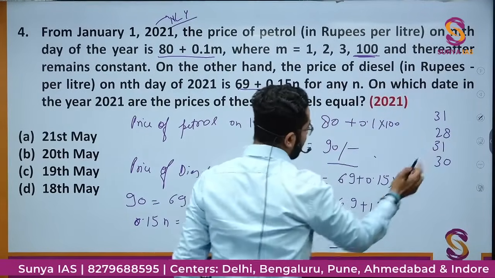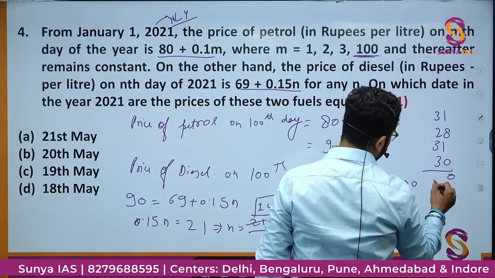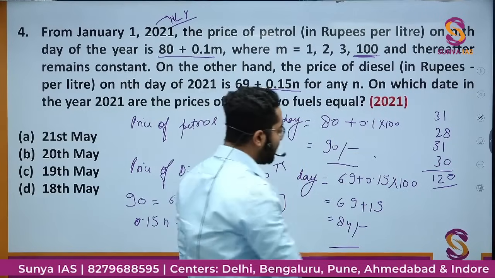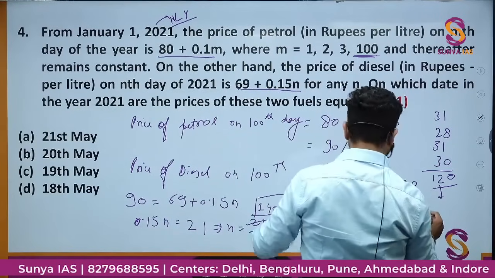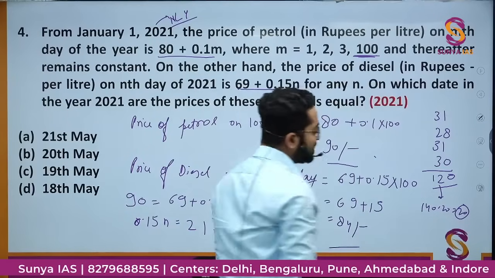Since the options are given, first let's calculate this much. This will be 120 days. 120 days till April. Then how many days are left? Of the 140 days, 140 minus 120, that is 20 days are left, and these 20 will go to the month